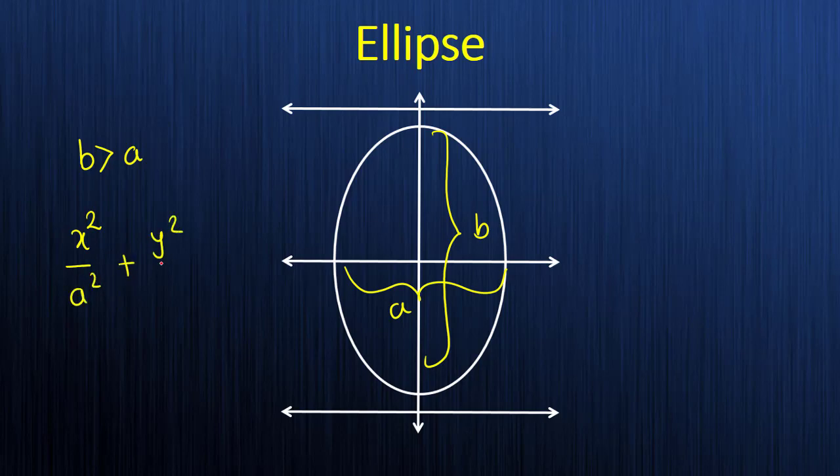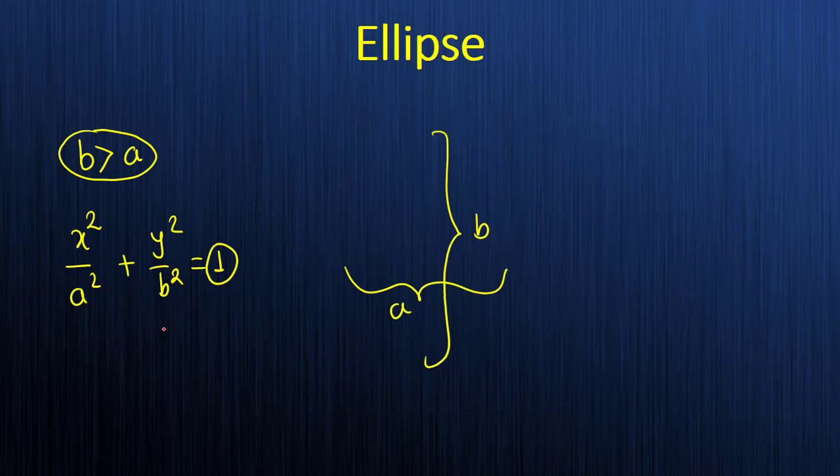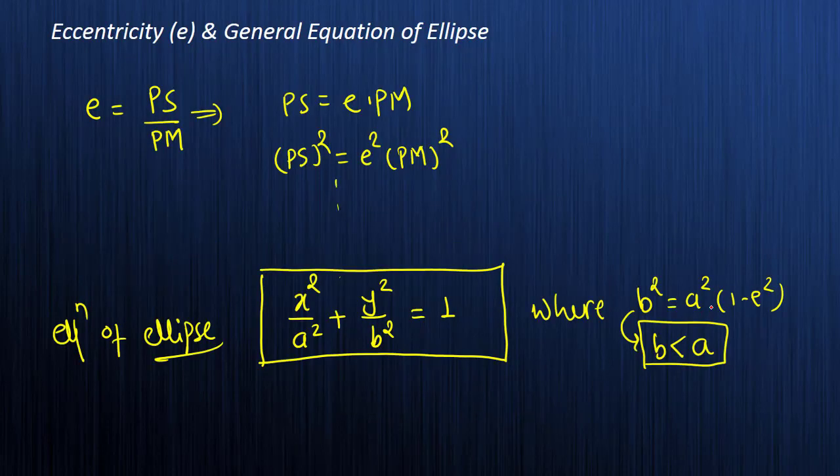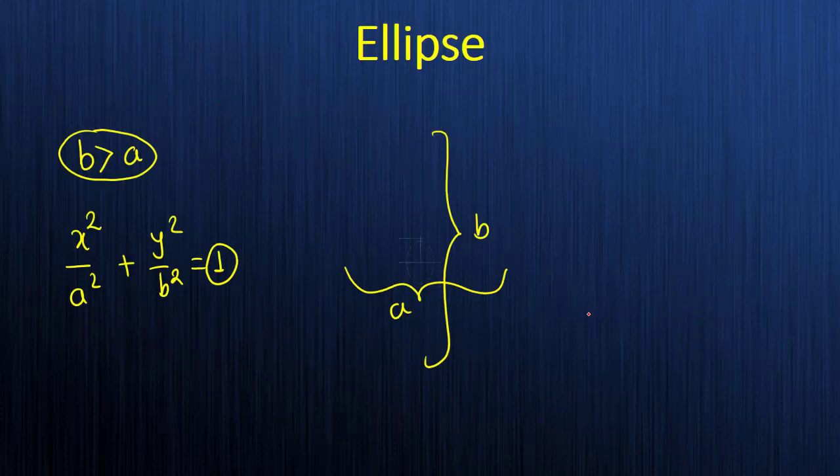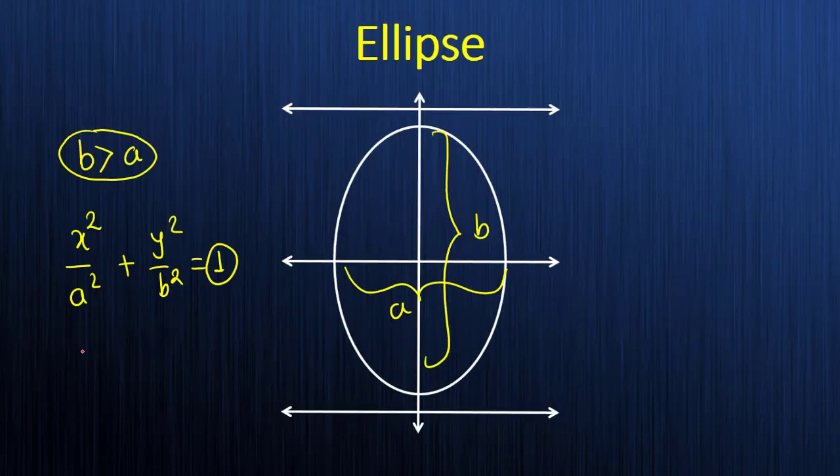So what will change? Only this A and B will change. In the previous case you had b square equals a square into 1 minus e square. In this case you will have a square equals b square into 1 minus e square.